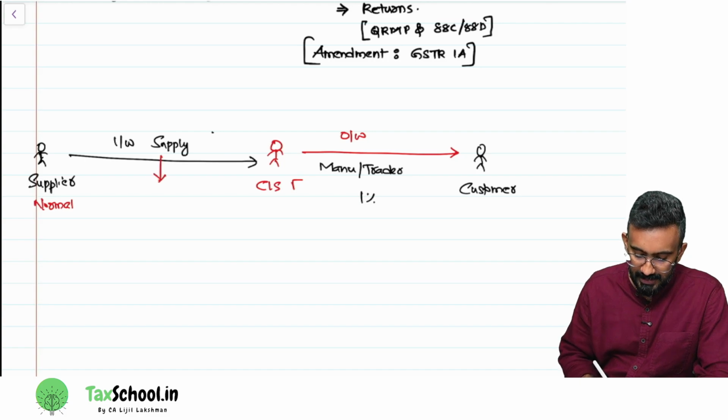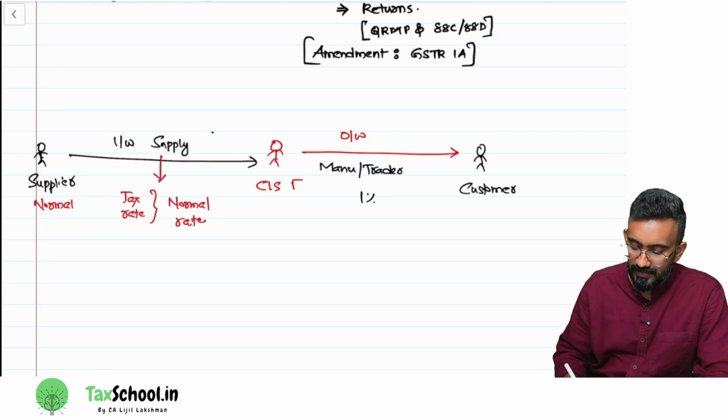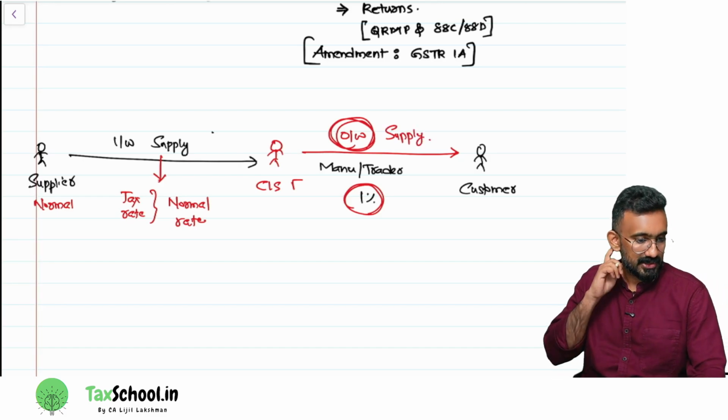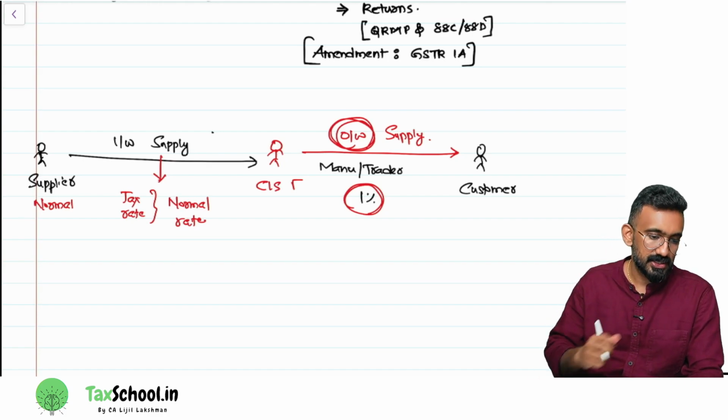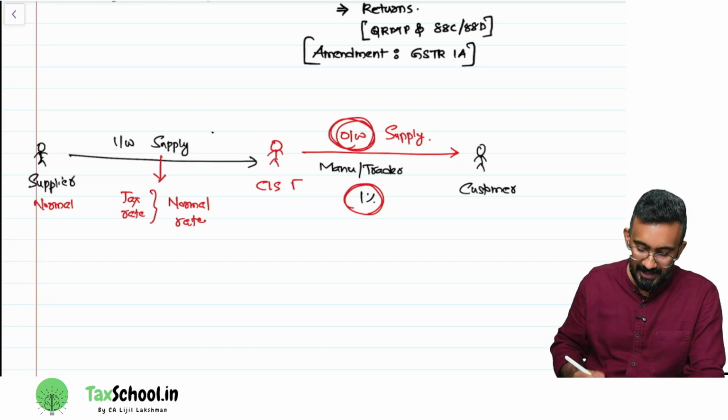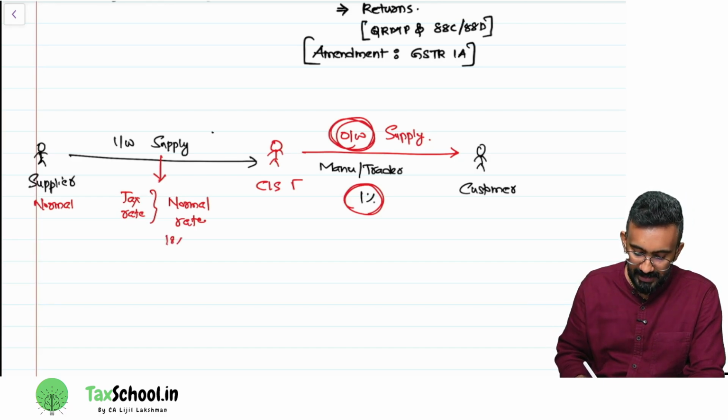What will be the tax rate applicable? Will it be 1% or normal rate? It will be normal rate. So if he is opting for composition levy scheme, what supply will be at 1%? His outward supply. Whatever supply he makes to the customer will be taxed at 1%. Not his purchases. His purchases will be taxed at normal rates, whether 18%, 28%, whatever may be the rate.